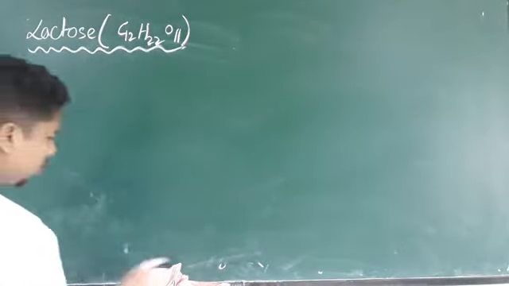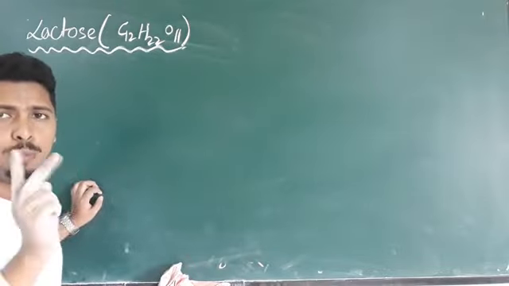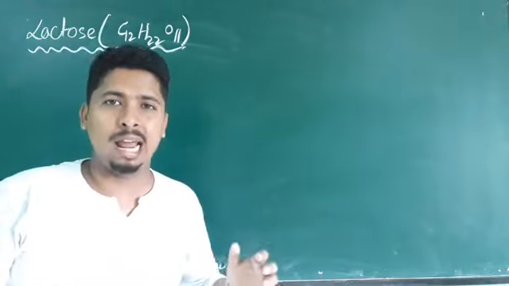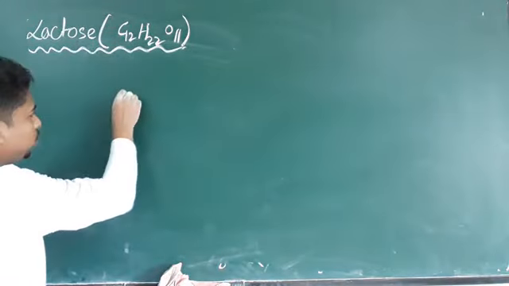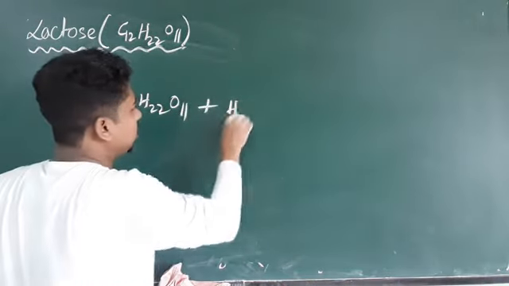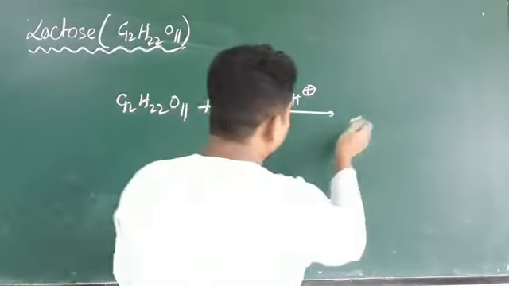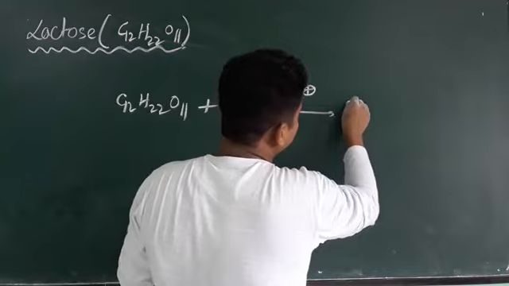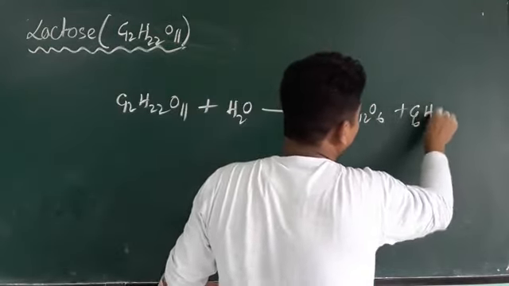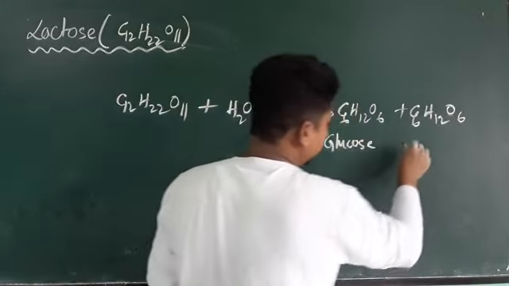Here you see this lactose upon hydrolysis gives two molecules, one molecule of glucose and one molecule of galactose. So the formula of this lactose is C12H22O11. Upon acidic hydrolysis it will give C6H12O6 plus C6H12O6. So this is glucose, and this is galactose.